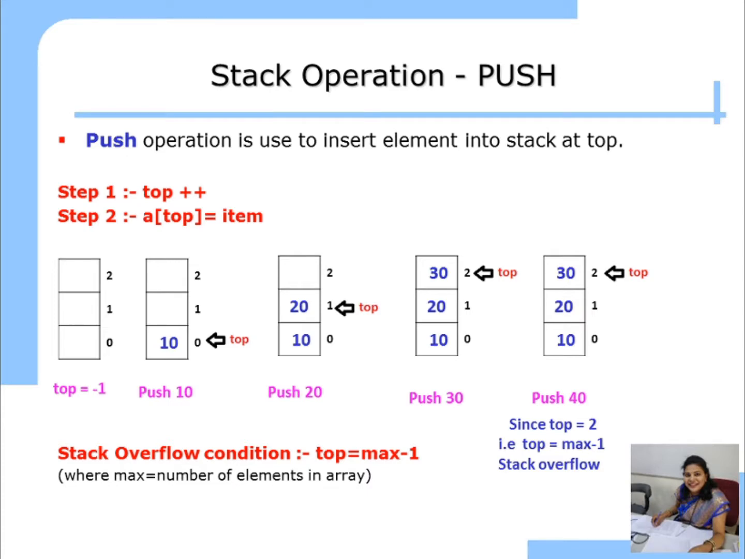So these are the concepts of the push operation. If you want to perform the push operation, you have to first check whether there is a stack overflow or not. If there is an overflow, you return control by giving the error message stack overflow. If the stack is not full, then you perform the push operation by these two steps: top plus plus and A of top is equal to item. Let us see the algorithm for the push.